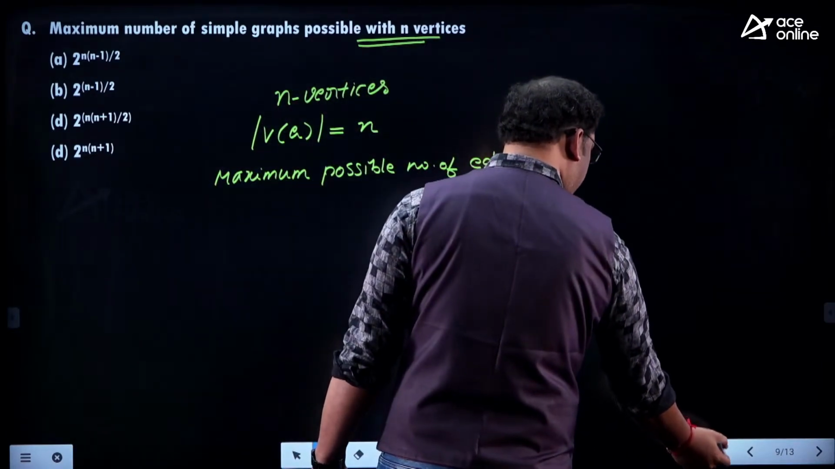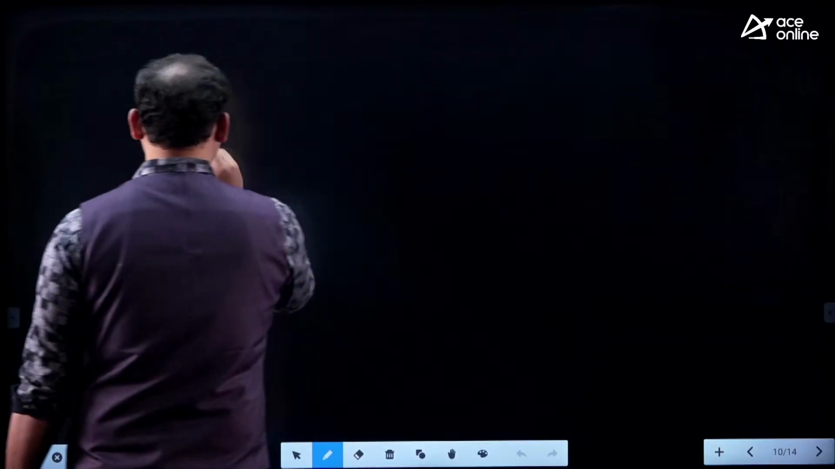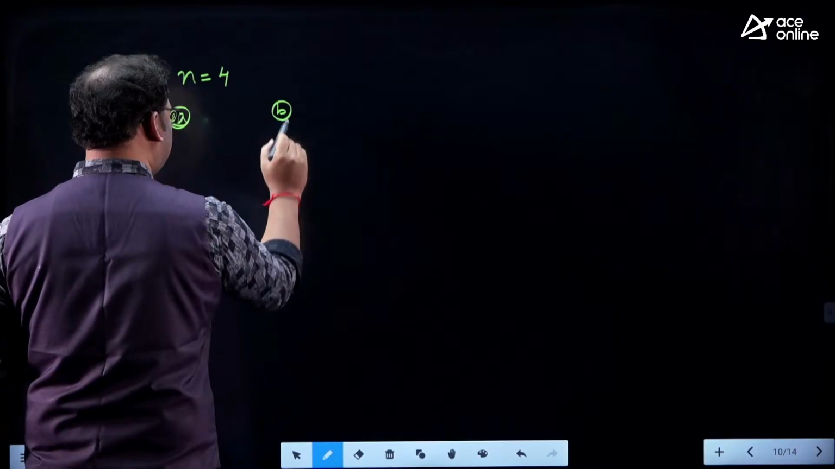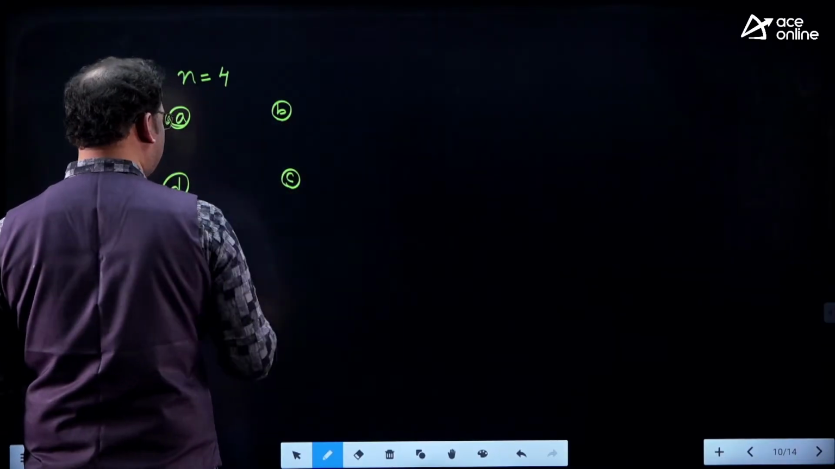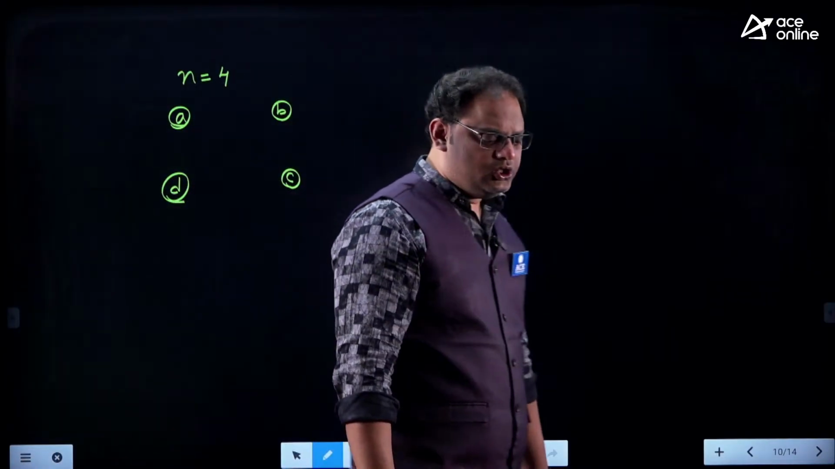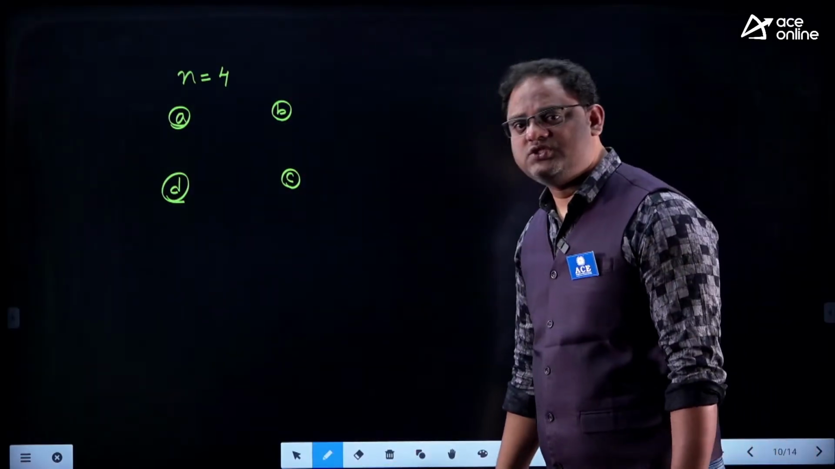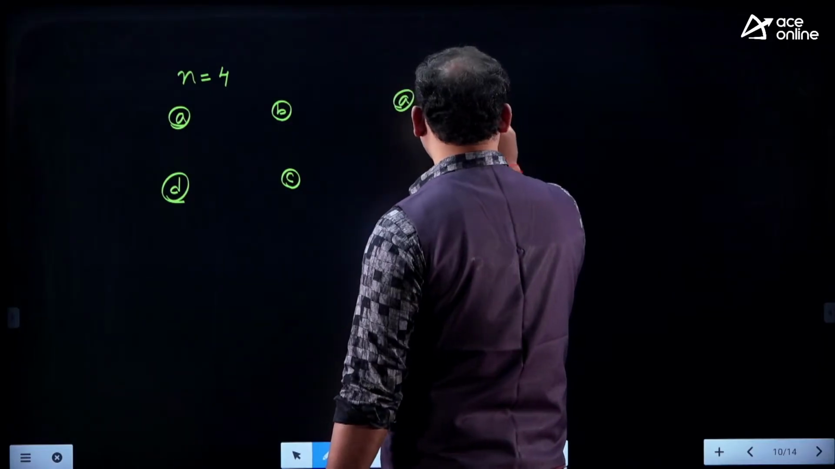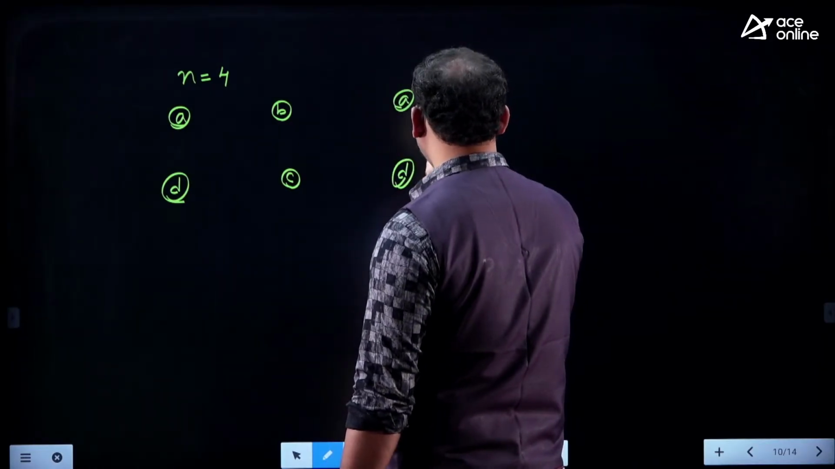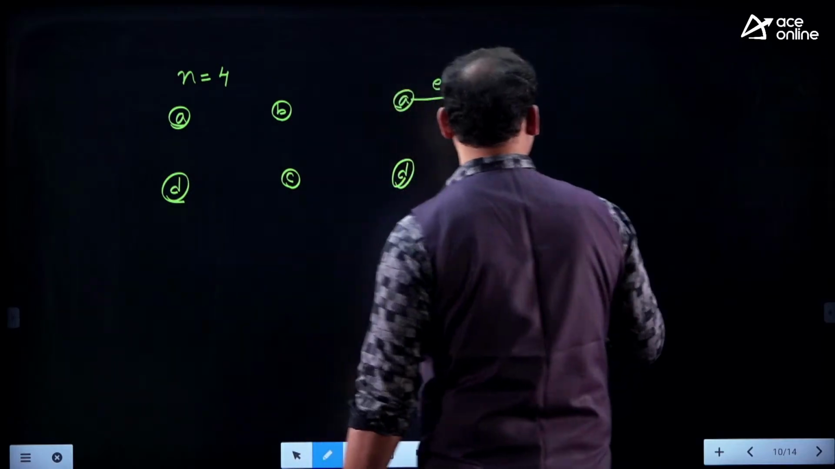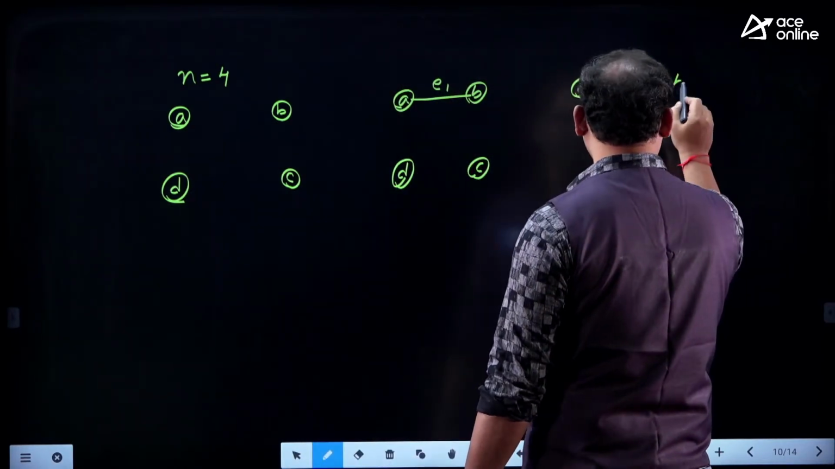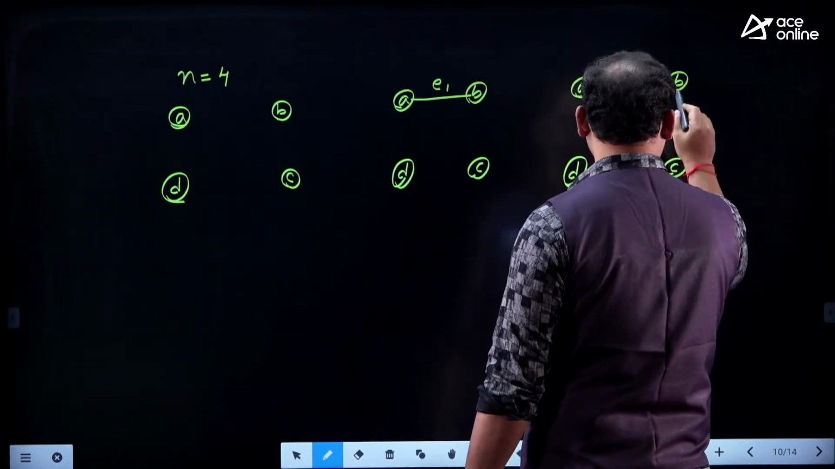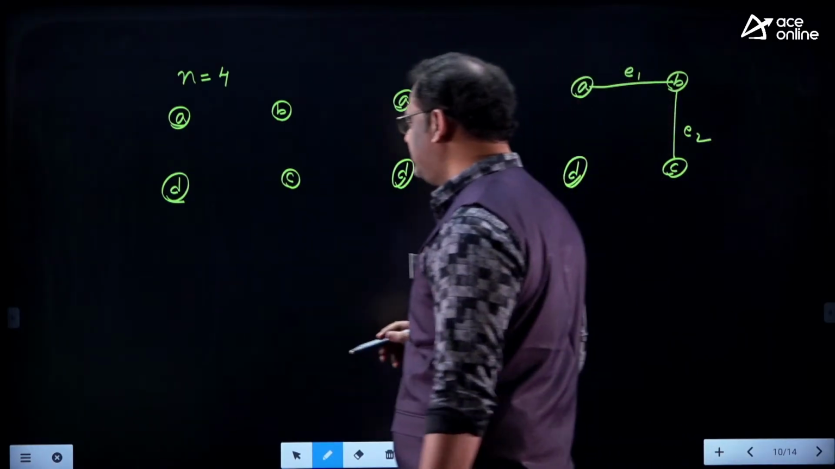Yeah, you can take some graph like this. Let us suppose n is equal to 4 vertices A, B, C, D. This is one graph. You may not assign any edge. Yes, you have to agree. And let me take another one, A, B, C, D. This is another graph. And let me take some graph in this way, E1 here, E2 here. This is another graph.